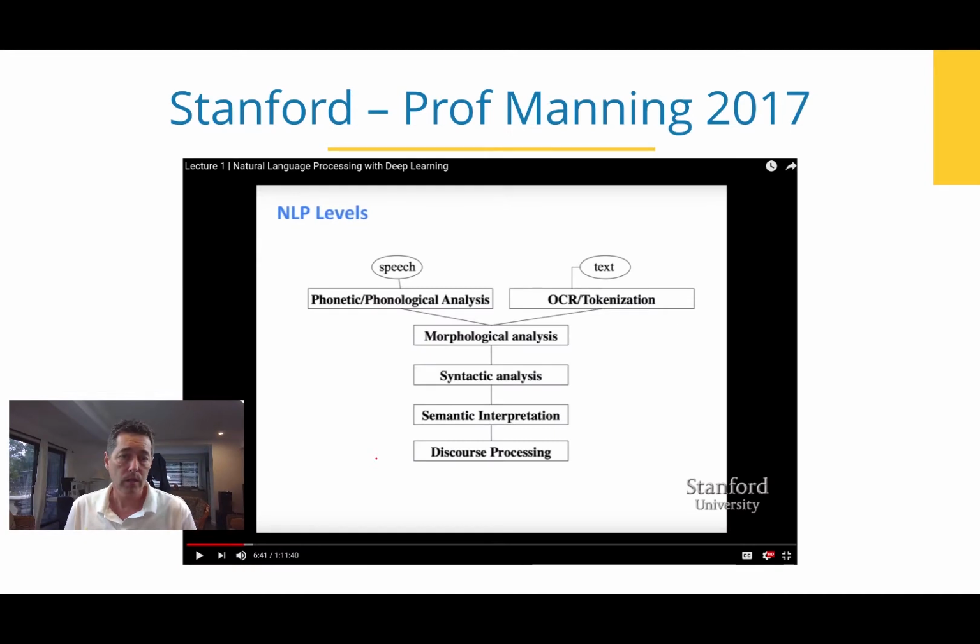In 2017, the experts in computational linguistics are using the same models that have been used for a long time.